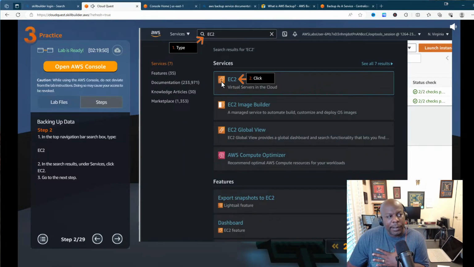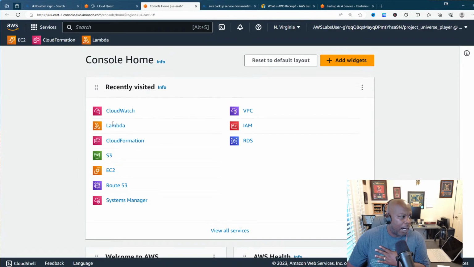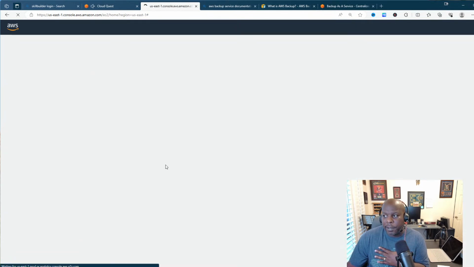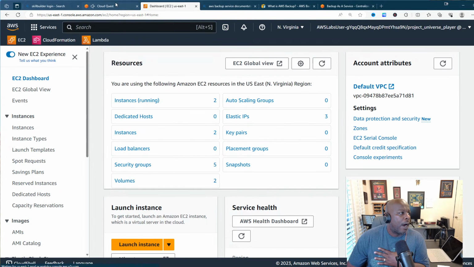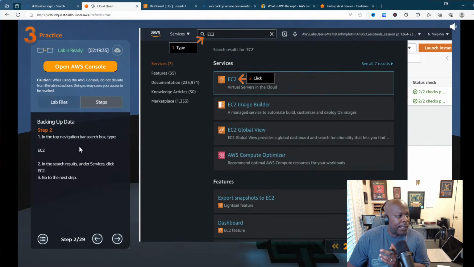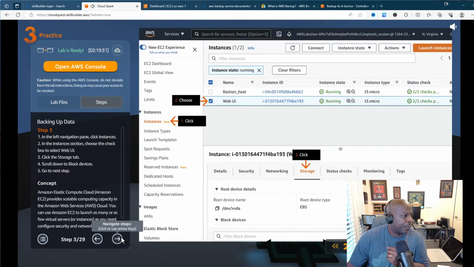Okay, so right now what it's telling me to do is type in EC2 and then click on EC2. So that's going to be the first step that we do here today. I can find here my recently visited services, so I just go ahead and click on it right there. Now that I brought up EC2, in the search results, go to EC2, then go to the next step. In the left navigation pane, click on instances.